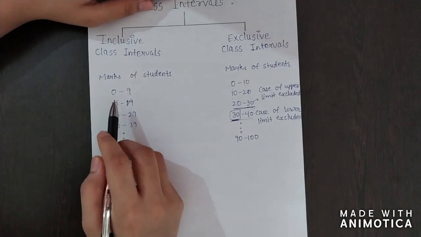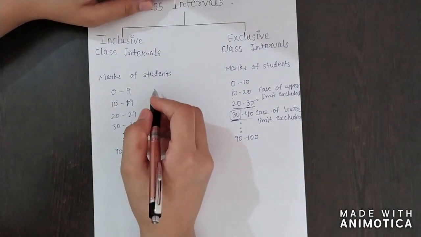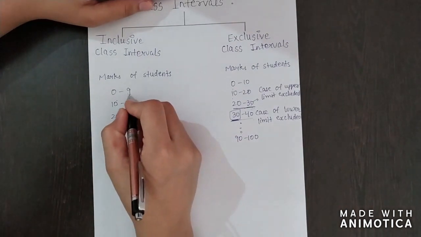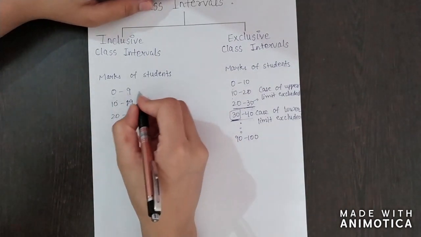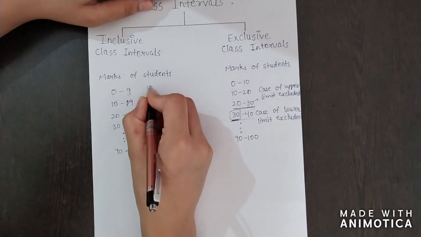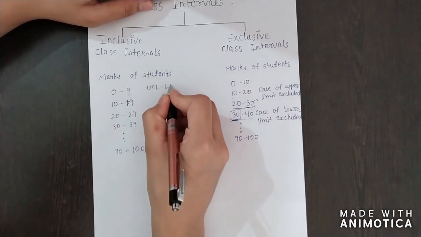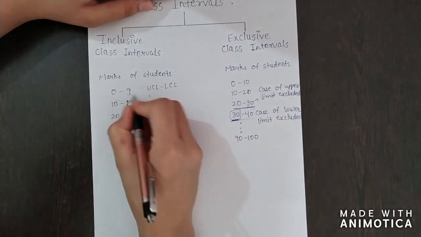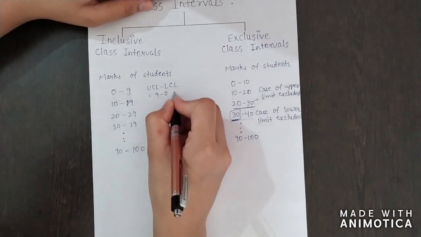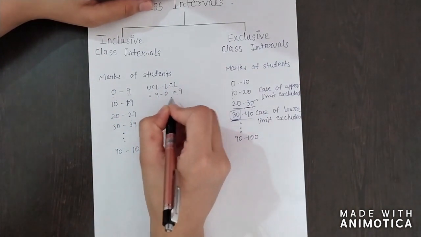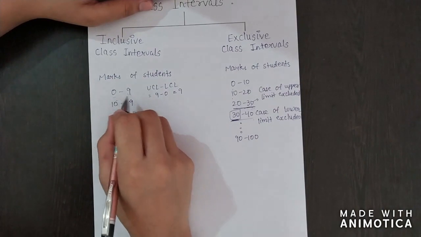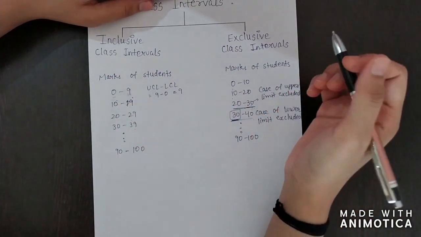An additional thing we have to do: first we'll find the difference of the class limits, upper class limit minus lower class limit. Upper class limit minus lower class limit is equal to 9 minus 0, which will give 9. But it is not actually 9. If you count 0 to 9, then it will be different.